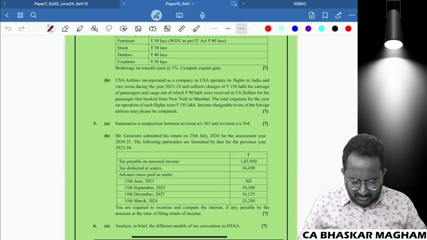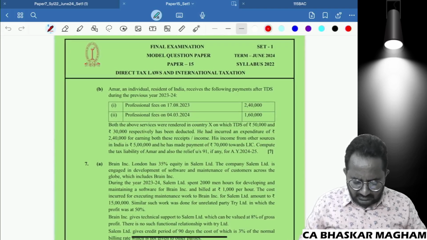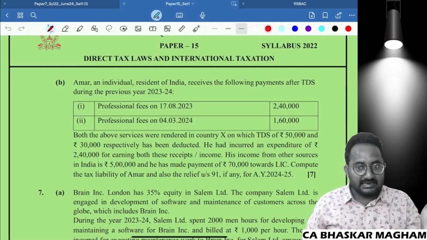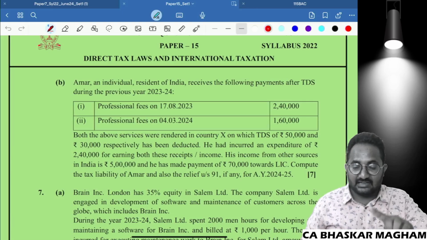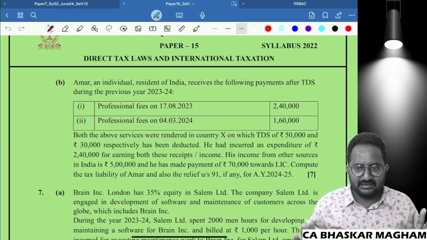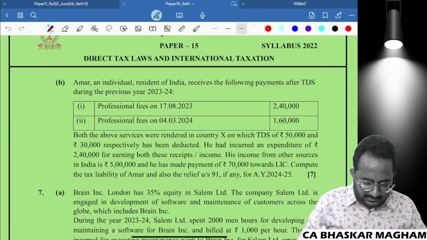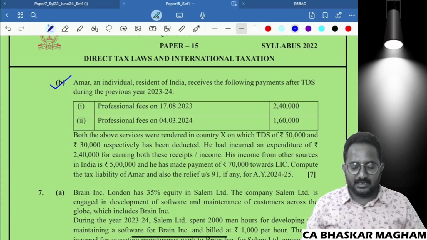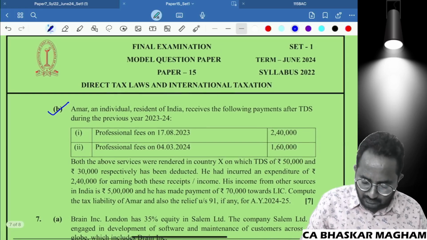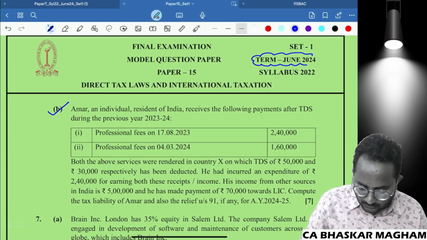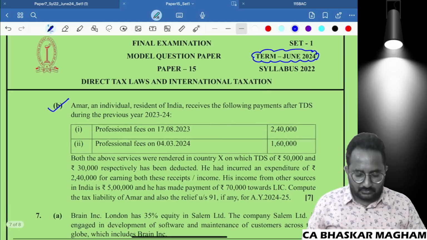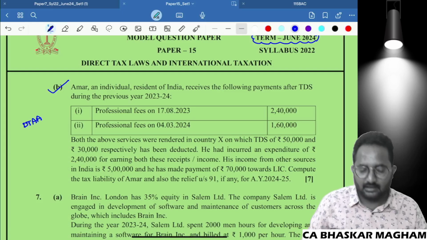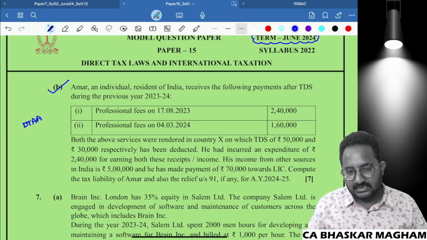Whether you are Inter students or Final students, I just want to show you the questions. Please make an observation in MTP. In CA Inter as well as in CA Final also, they are not giving this much depth in questions. Just remember. So see, this is a CMA Final MTP given for the June 2024 term. So this is a double taxation avoidance agreement related chapter question.